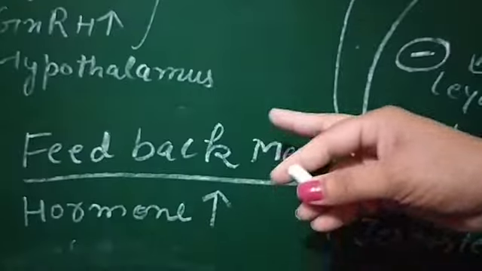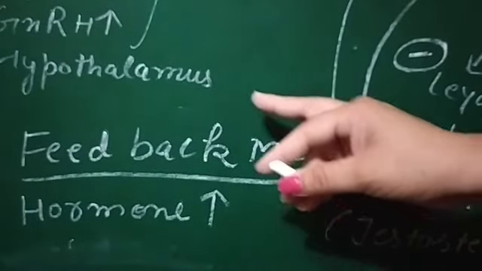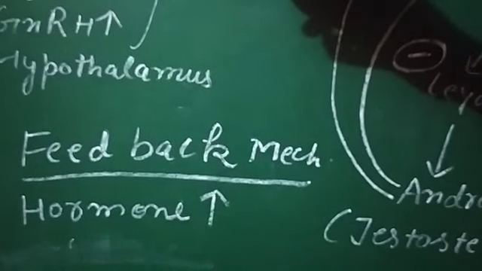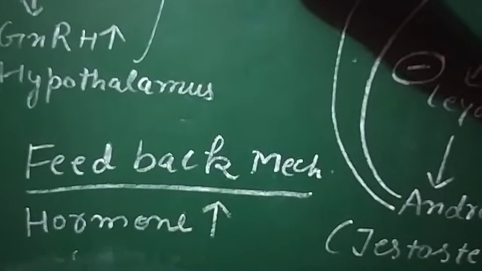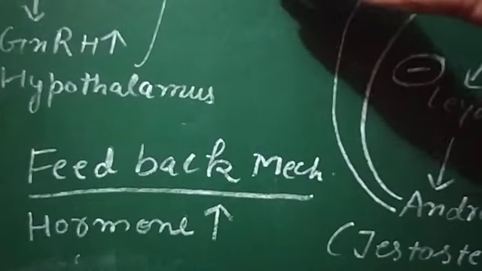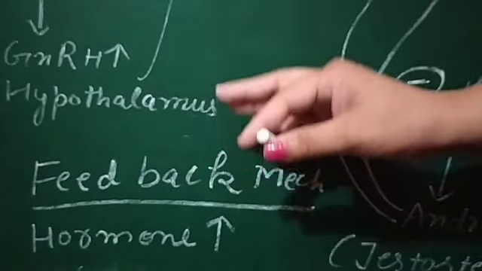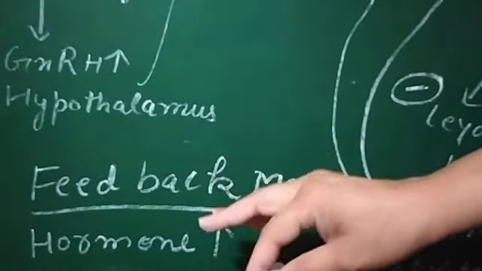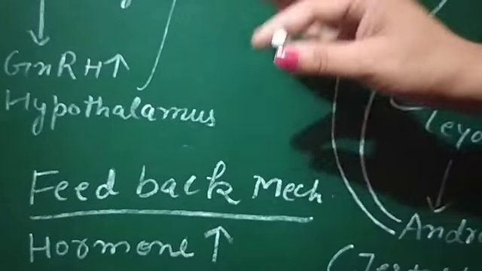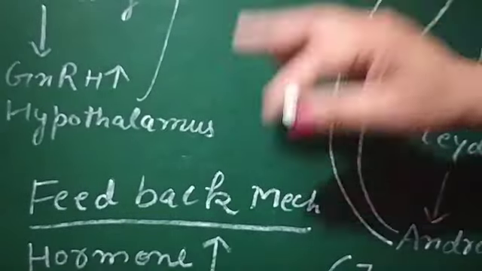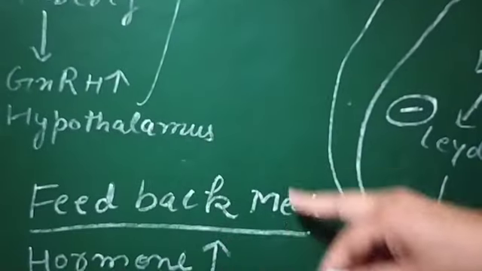Suppose I take the example of the pituitary gland. The pituitary gland releases luteinizing hormone, and this luteinizing hormone works on the testes. If in the testes the sperm formation is more, then the pituitary automatically stops releasing the luteinizing hormone. That is the feedback mechanism.